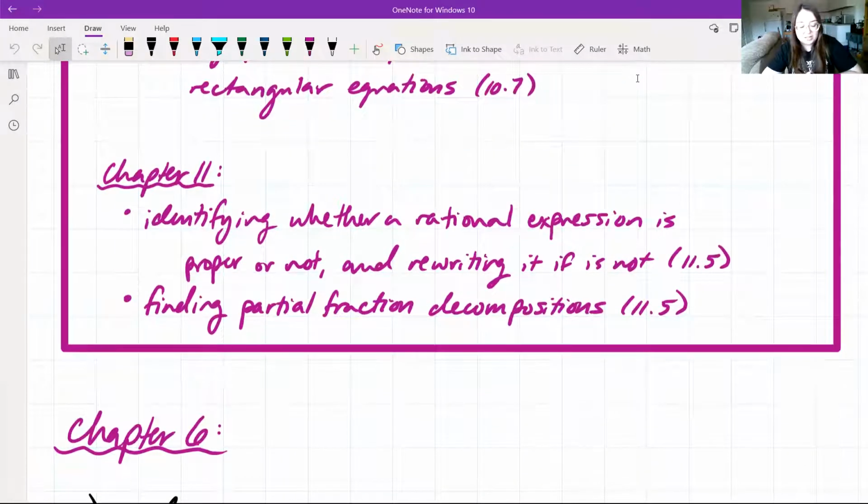And then lastly, chapter 11, we have identifying whether a rational expression is proper or not, and then rewriting it if it's not, which is 11.5. And then the big chunk of section 11.5 was finding partial fraction decompositions. That was the main part of chapter 11 with the one section that we actually did from chapter 11. So section 11.5, that one section that we did, is mostly going to be on partial fraction decompositions.